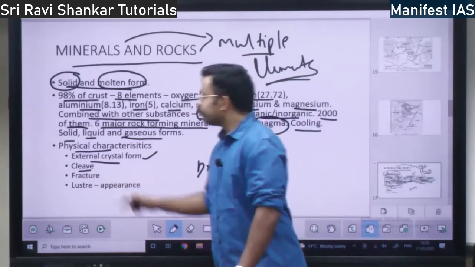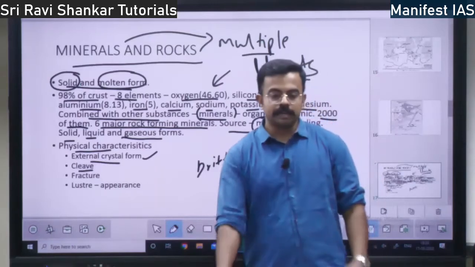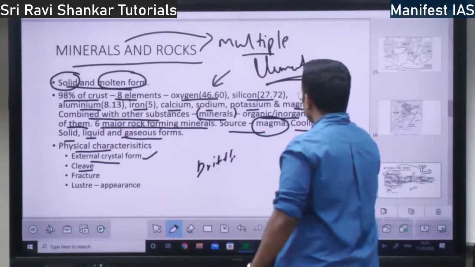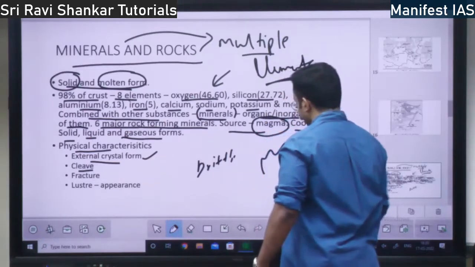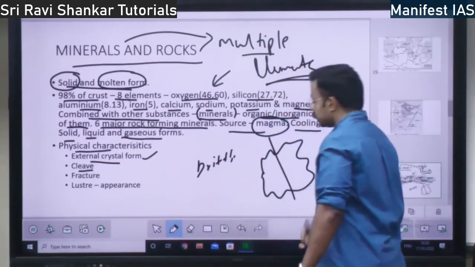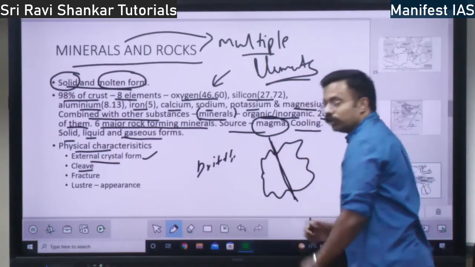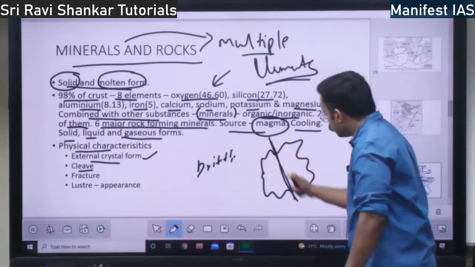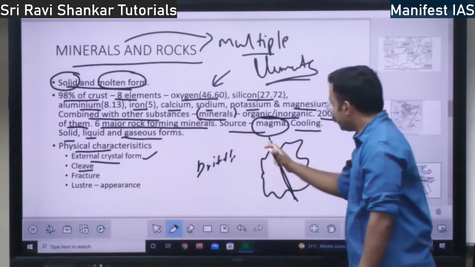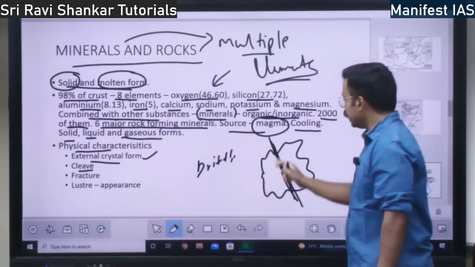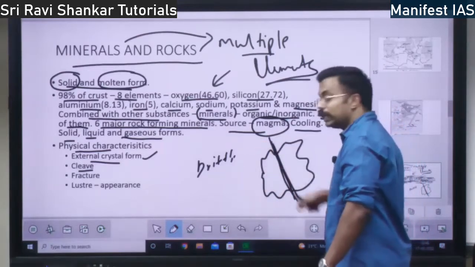Then you have cleavage. Cleavage means if you break a mineral, according to what plane does it break? If you break it by hand or by anything, the mineral will break only in that direction.